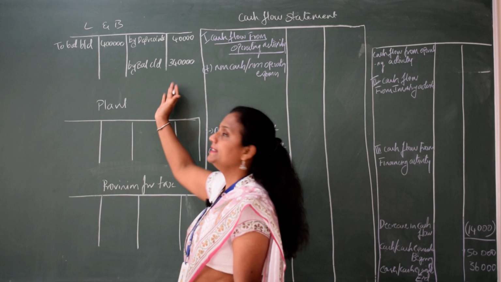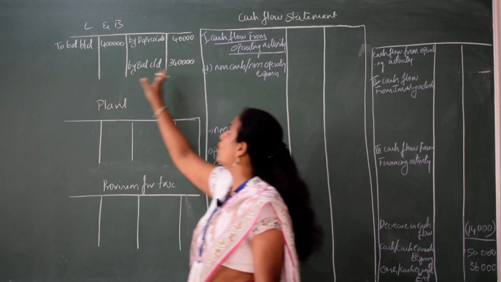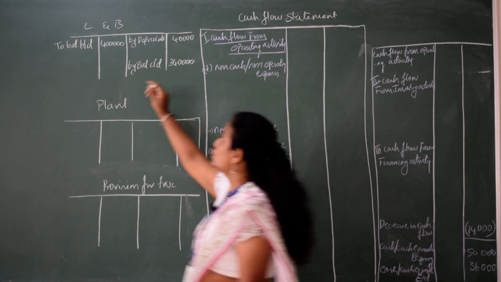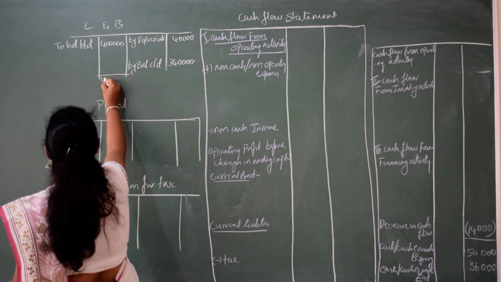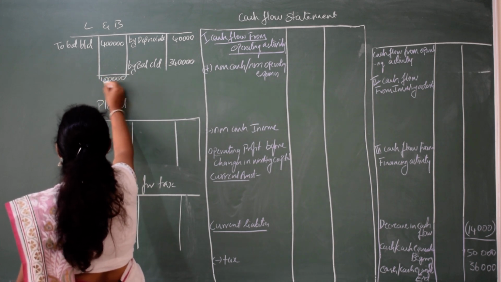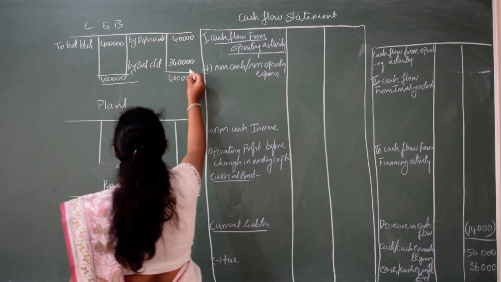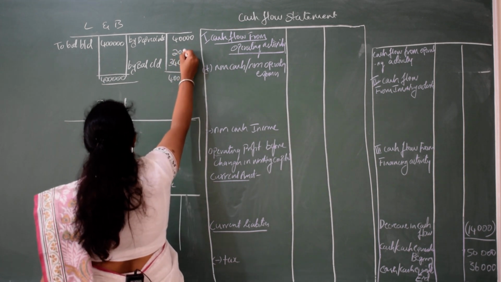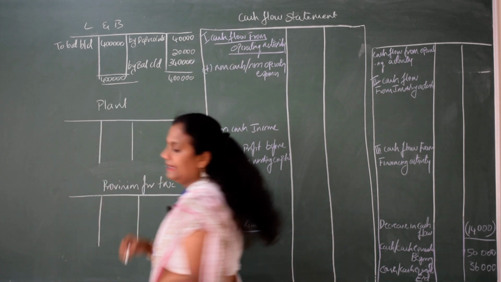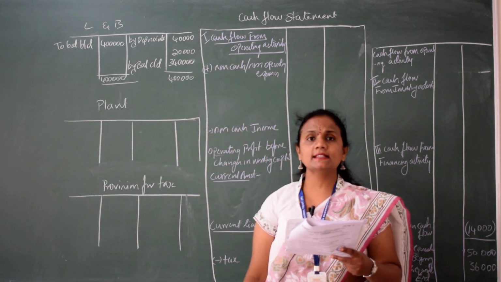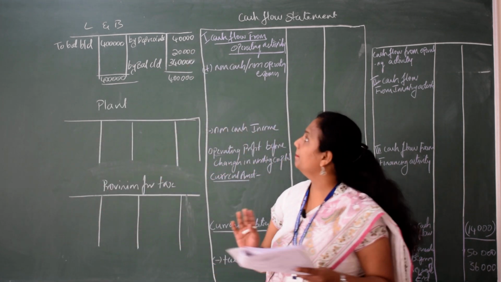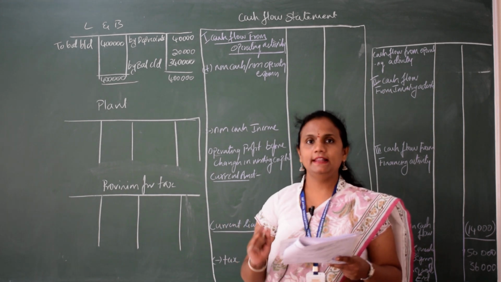By looking at this you can make out that your debit side is more and your credit side is less. Here it is 4,00,000, and the difference is 20,000. This 20,000 should be treated as sale of building or sale of land.